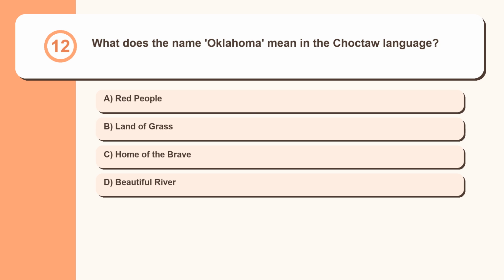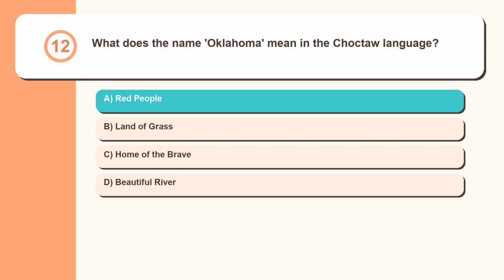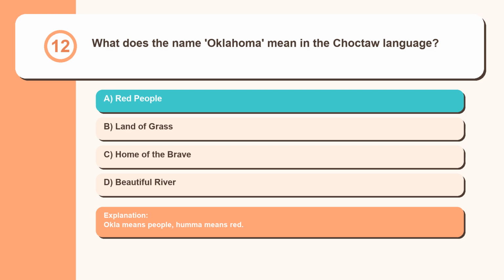Question 12. What does the name Oklahoma mean in the Choctaw language? Red people, land of grass, home of the brave, beautiful river. Okla means people, Homa means red.